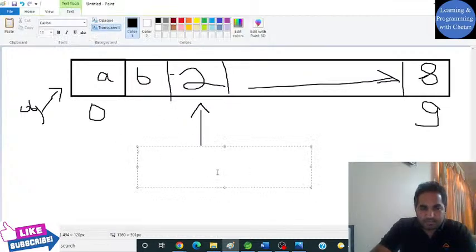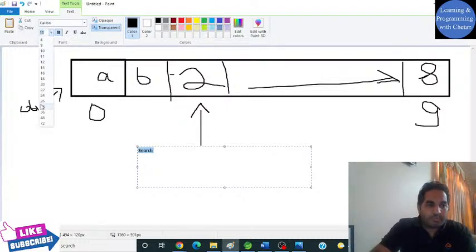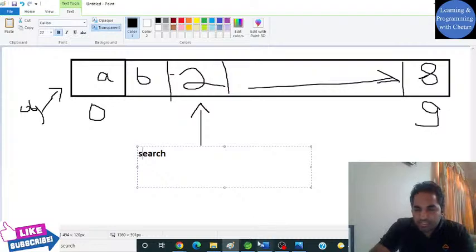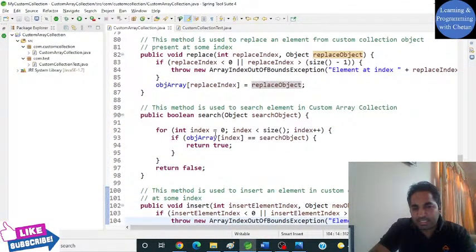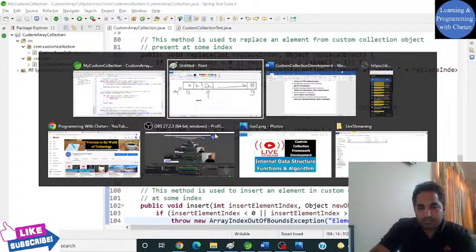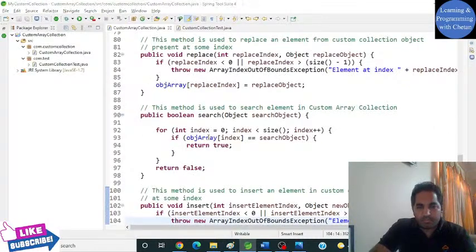Yes, guys. So here we are trying to perform a search operation. I have already created a search method. It is again very simple, guys.